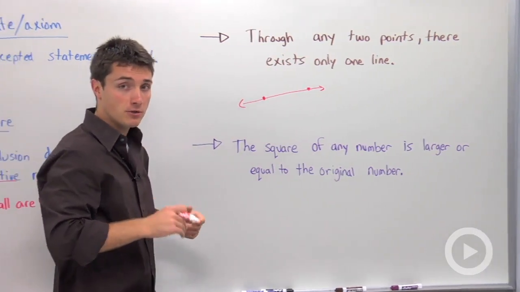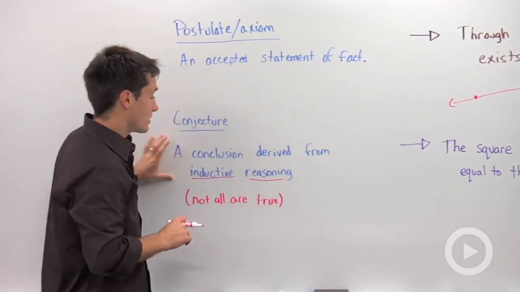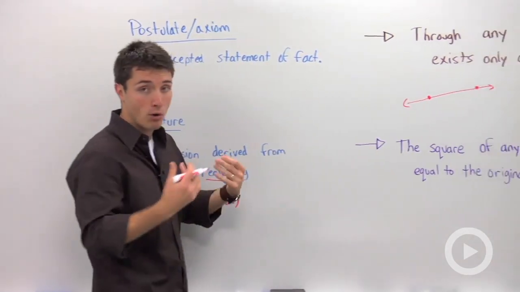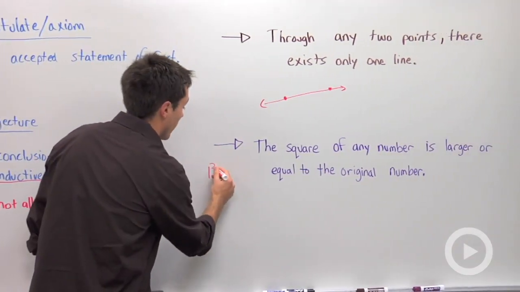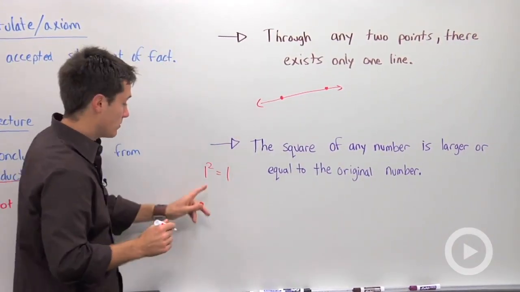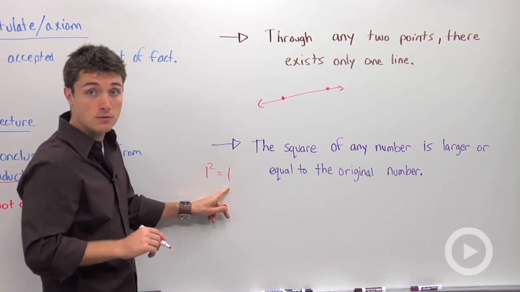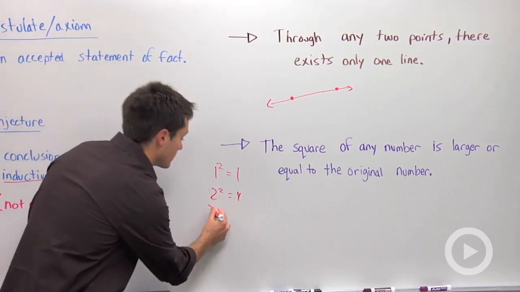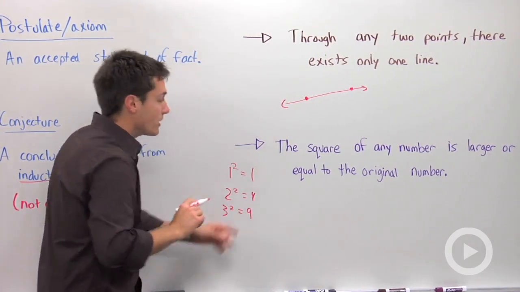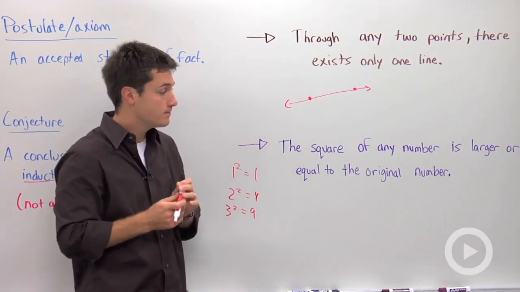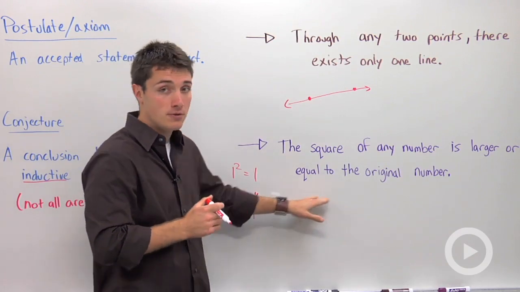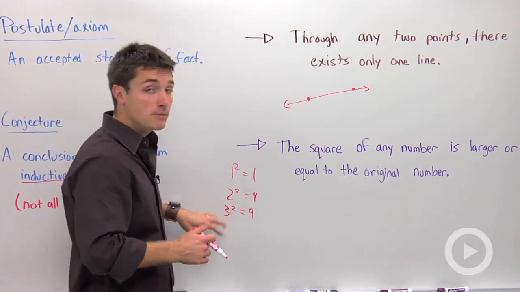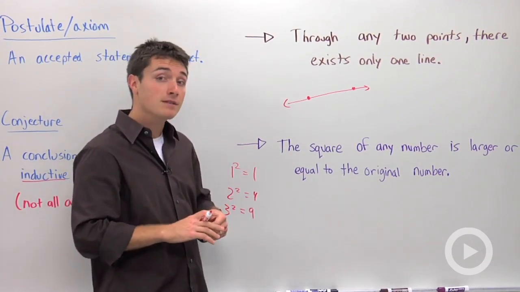What about a conjecture? Remember, conjecture, we said, was a conclusion derived from inductive reasoning. Let's say one day you're bored during class and you realize that 1 squared was equal to 1, so the original number is equal to the square number. 2 squared is equal to 4. 3 squared is equal to 9. So you make the conjecture that the square of any number is larger or equal to the original number. Well, that would be a conjecture because you're noticing this pattern and you're making a statement based on that.